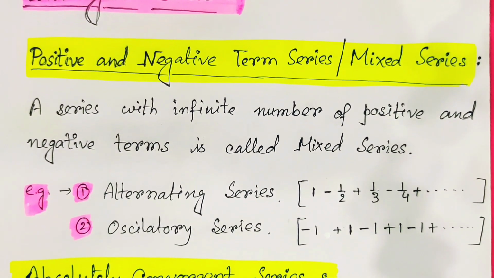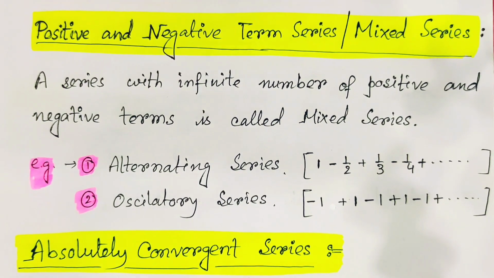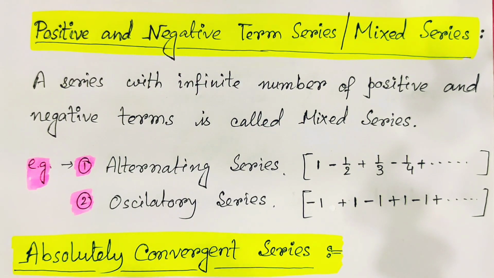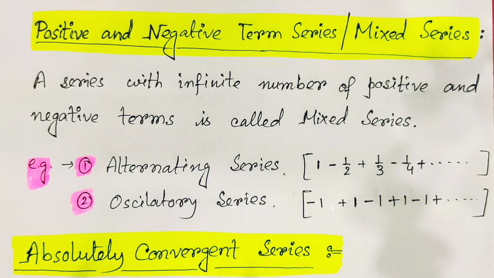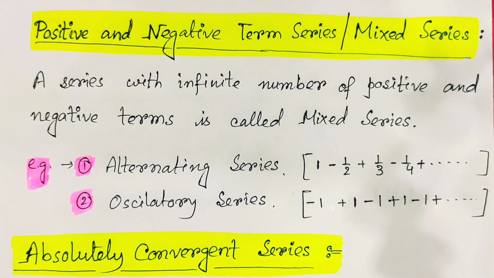We have already taken such mixed series as examples. You can remember the alternating series. Alternating series means consecutively positive and negative terms are there. So in an alternating series there are an infinite number of positive terms as well as an infinite number of negative terms. This is the example of a mixed series. Now the oscillatory series, like plus 1 minus 1 plus 1 minus 1, we can also say is a mixed series.